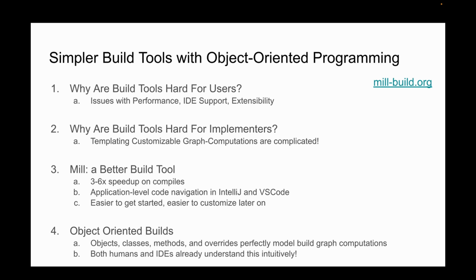Things like being able to just get started easily without having to define a whole new build file. Things like being able to customize a build without having to learn a whole new graph computation API. Things like being able to navigate around your build in your IDE so you never get stuck just because ChatGPT is hallucinating and unable to give you a good answer and the Stack Overflow answers are out of date. So all of these are concrete solutions to concrete problems that people face every day in your regular build tools. And I think Mill has been able to take a very solid step forward in attempting to solve these.